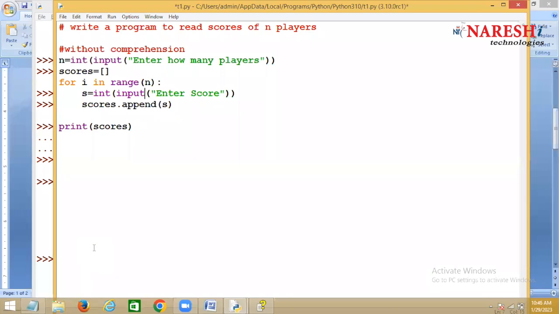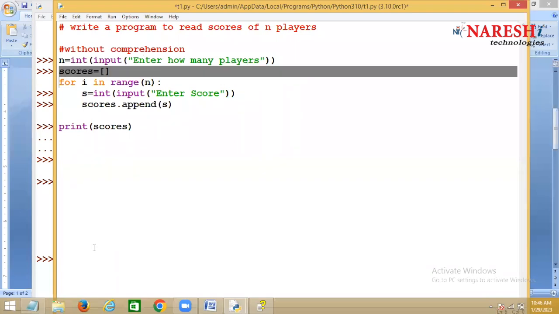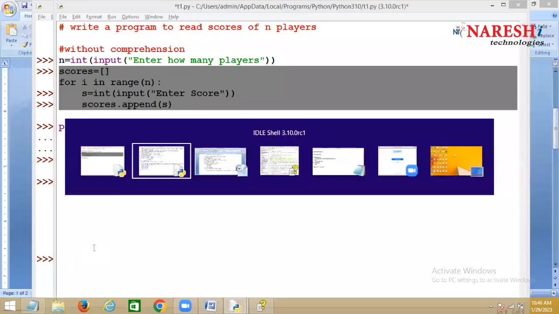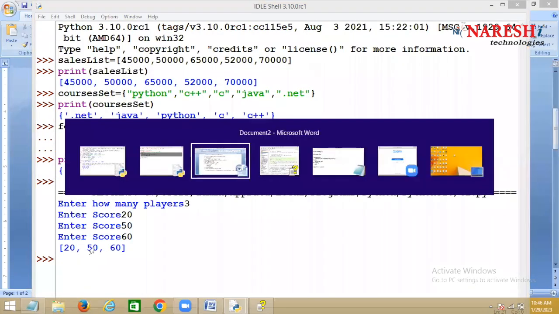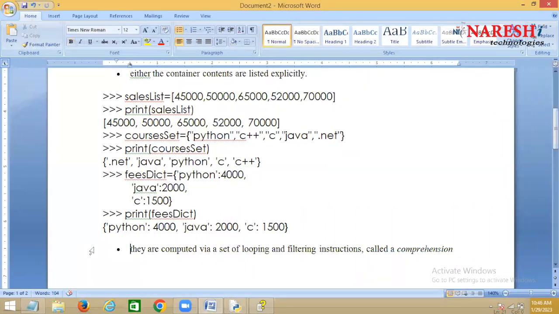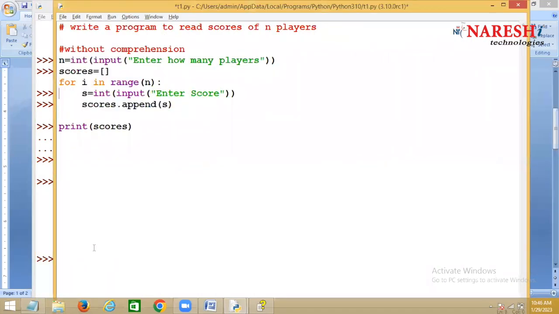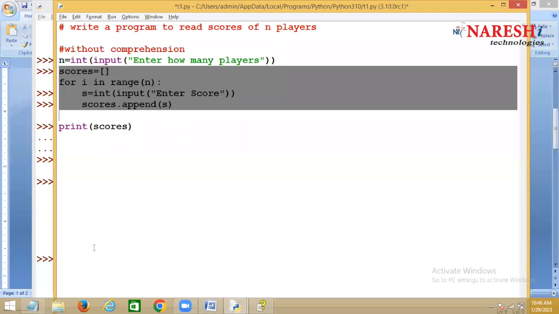So how many lines of code are written here? This is 1, 2, 3, 4. You have written 4 lines of code for creating a list. But instead of writing 4 lines, you can write this in just 1 line. Because you are creating a list by doing some computations, dynamically. Yes, that can be done.